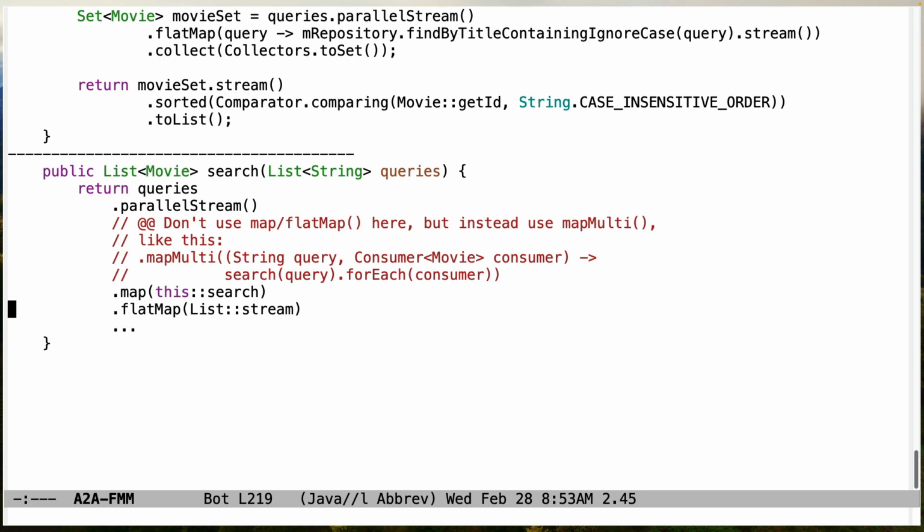Down here, once again, no need to use map followed by flatMap. In fact, don't use map followed by flatMap because it won't parallelize properly, but instead use the mapMulti. Of course, you have to remember after you do this stuff, and I haven't shown this here, but most people got this right, you have to use distinct followed by sorted, or sorted followed by distinct. I don't think it really makes that much difference which one you use, but the long and the short of it is that you want to make sure that you get rid of duplicates and make sure things are sorted, and then convert that into a list.